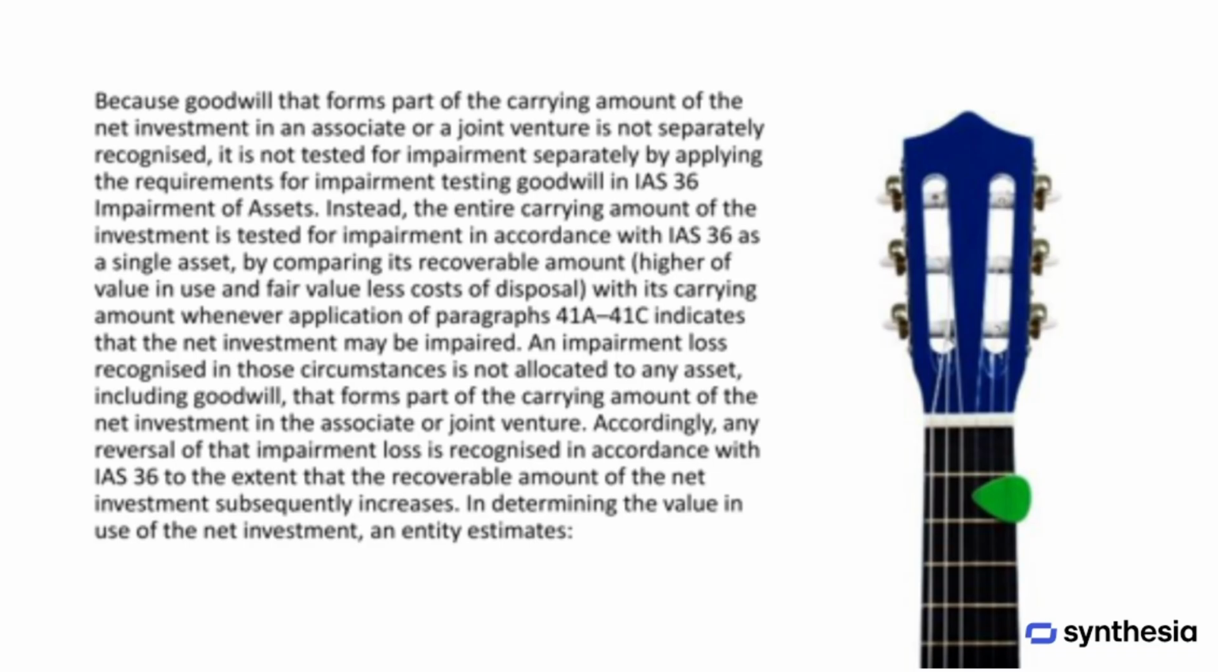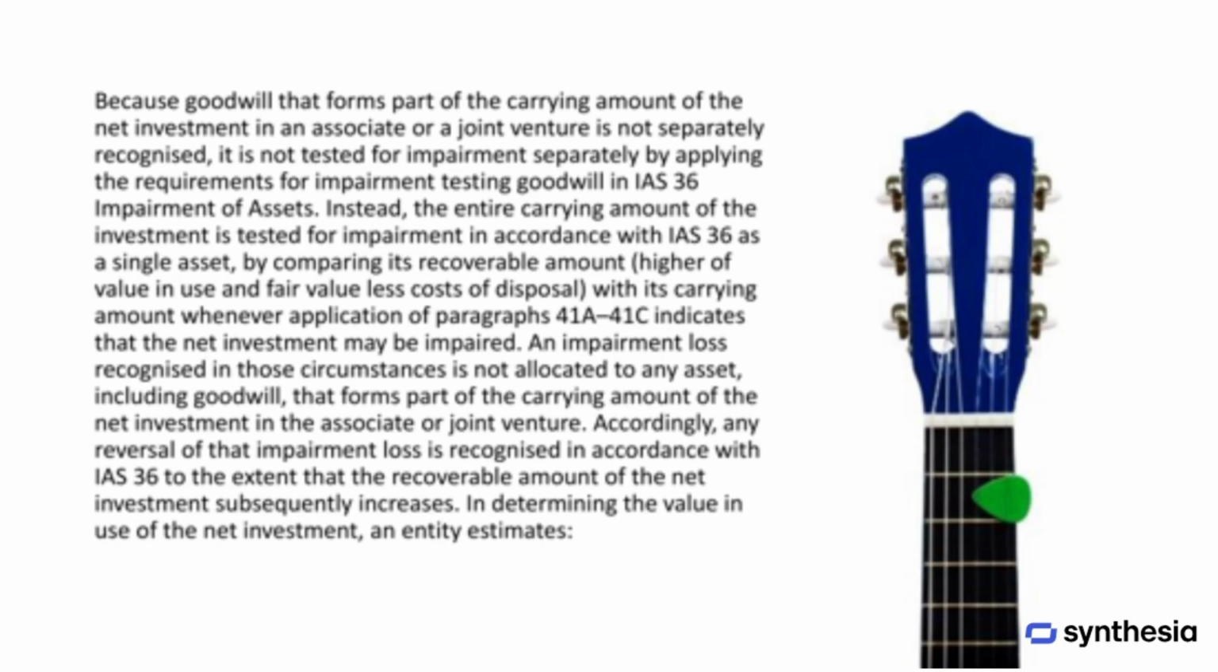Goodwill that's part of the carrying amount of an investment in an associate or joint venture isn't recognized separately. Because of this, it isn't tested for impairment on its own like goodwill under IAS 36. Instead, the entire carrying amount of the investment is tested as a single asset. This means the recoverable amount, either the higher of its value in use or its fair value less cost to sell, is compared to its carrying amount whenever there's an indication the investment might be impaired. If an impairment loss is recognized, it isn't allocated to specific assets like goodwill within the investment. Later, if the recoverable amount of the investment increases, any reversal of that impairment loss is recognized following IAS 36.